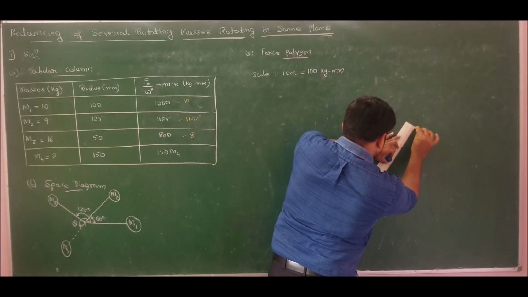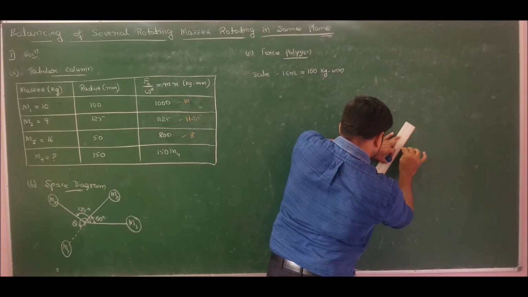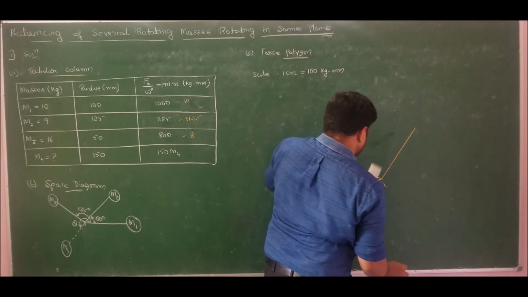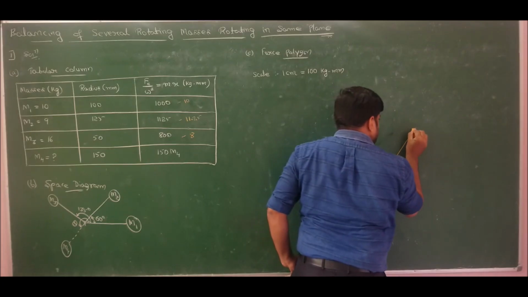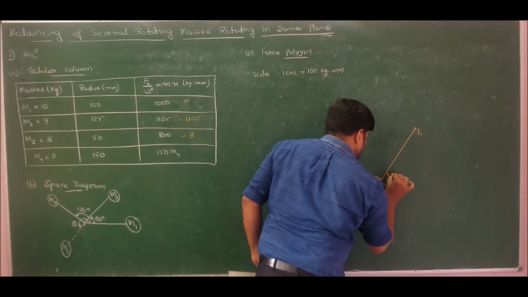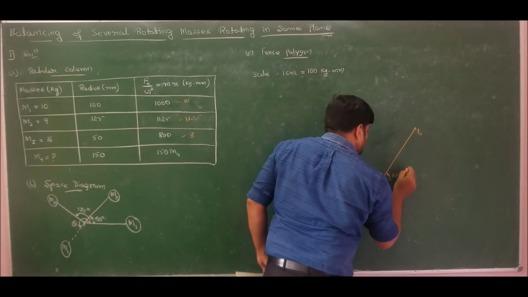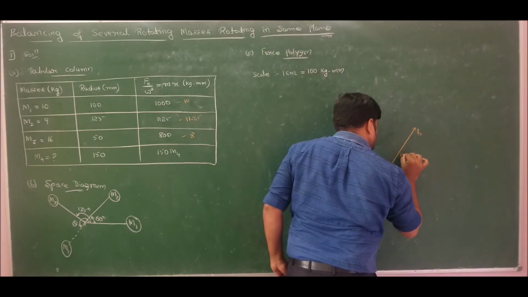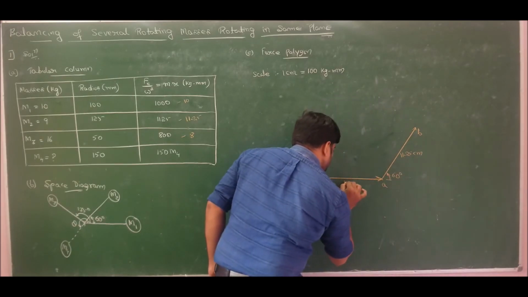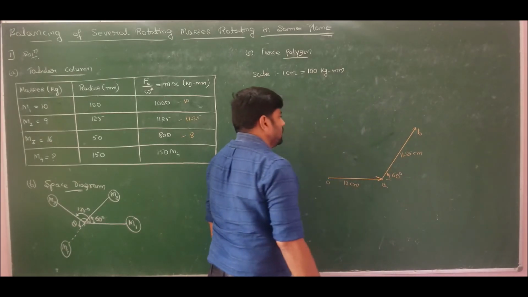So I drew 11.25 centimeters at an angle of 60 degrees. This is B. Angle is 60 degrees, length is 11.25 centimeter. This is 10 centimeter.